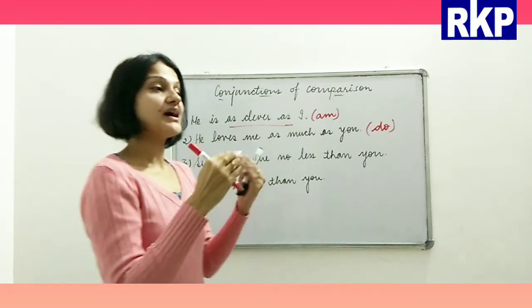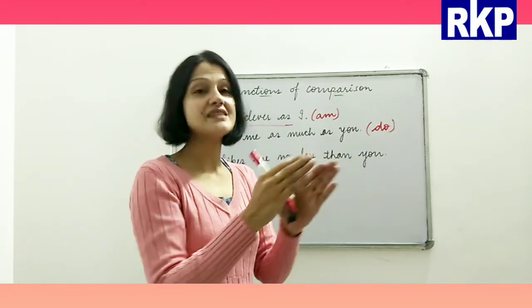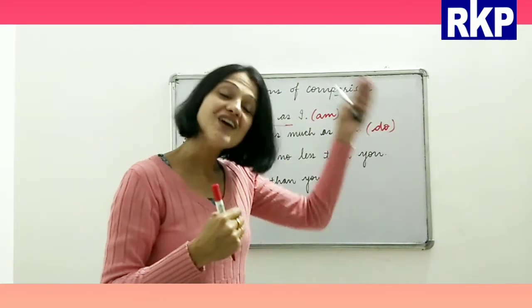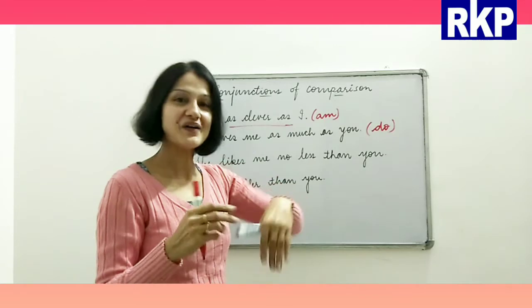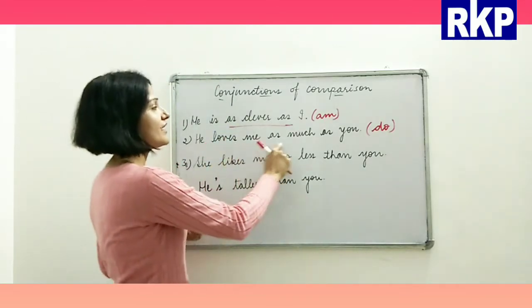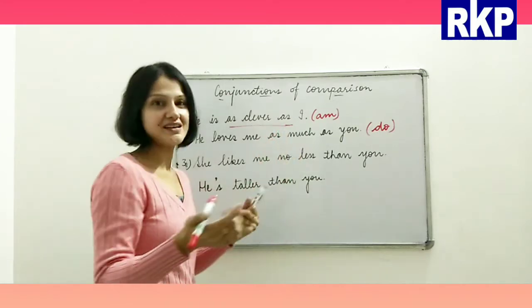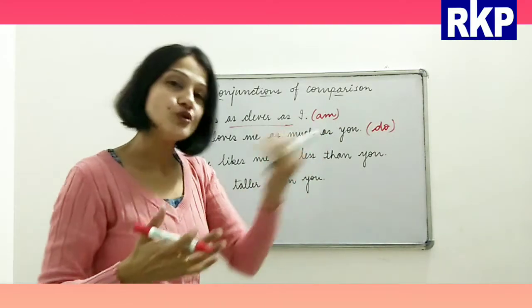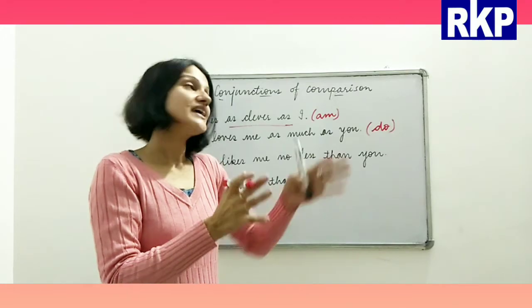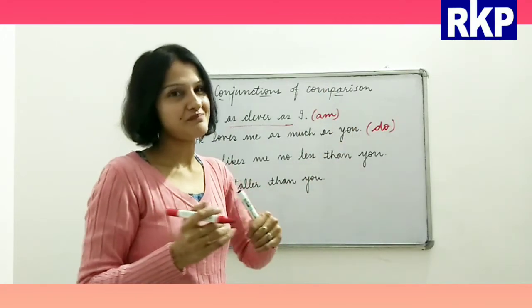I am just trying to convince him, okay, like the way you love me, he also loves me. So here they are making a comparison, right? Like you also love me and the same way, he also loves me.